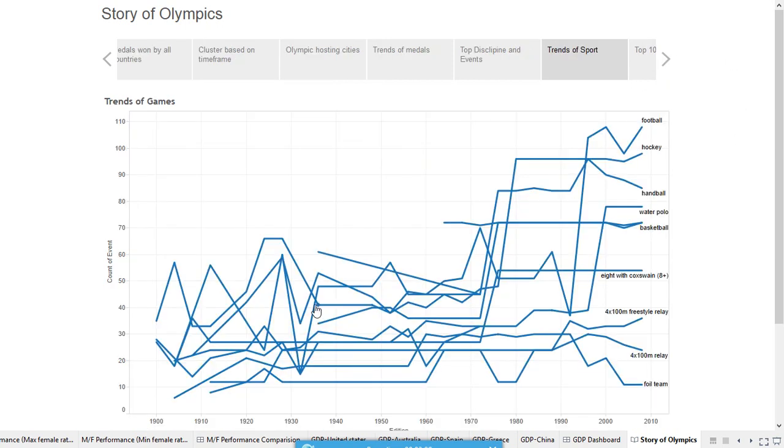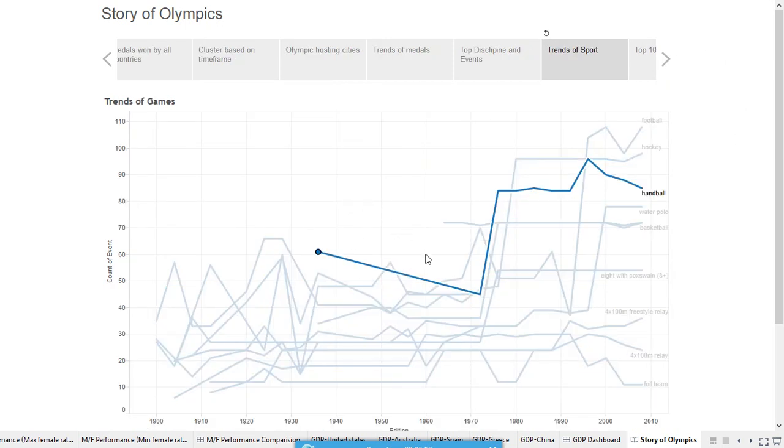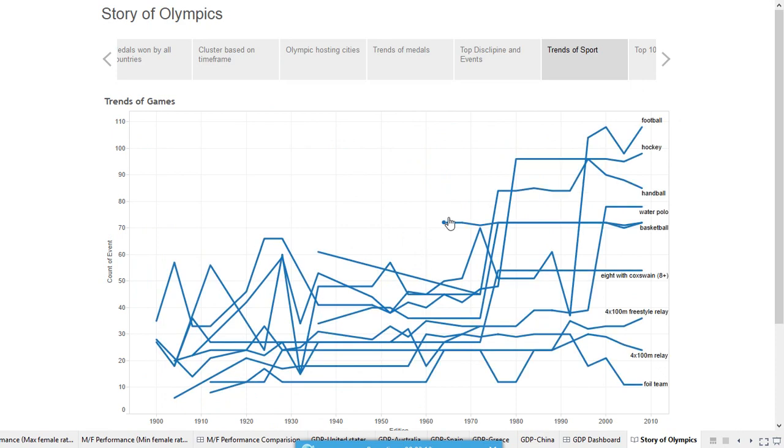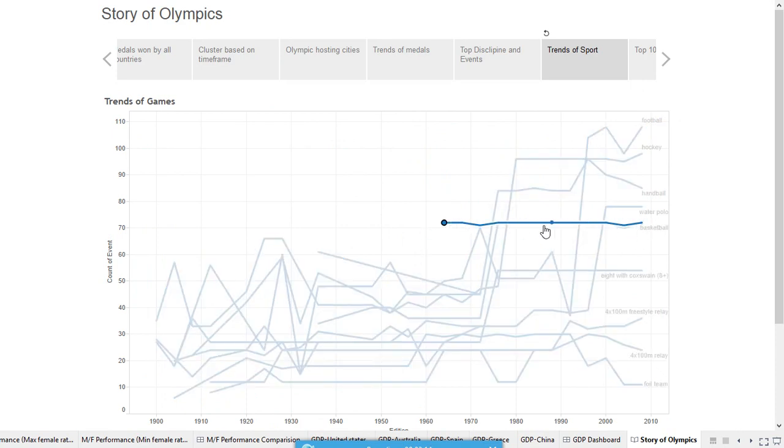The next quiz represents the trend line for the top 10 disciplines. Volleyball was first introduced in 1964 with 72 medals won, and it follows the same trend over all the years. Also, you can see the trend of any discipline over all the years.